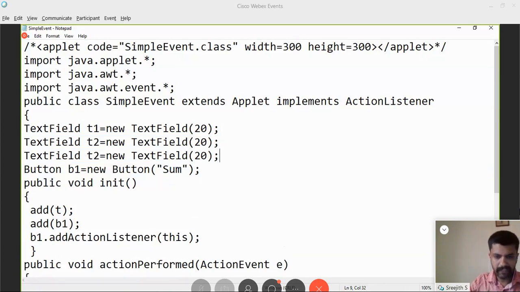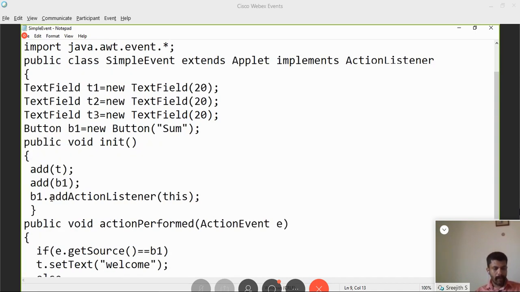So three text fields are there, T1, T2 and T3. Only one button is there. Button B1 is equal to new button. So B1.addActionListener.